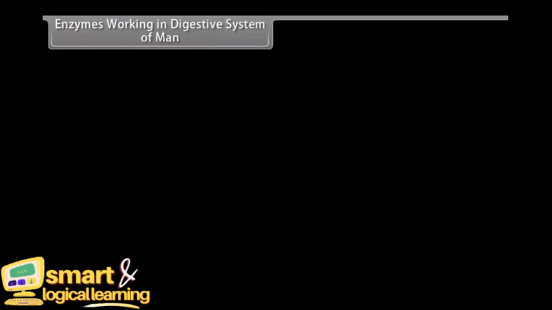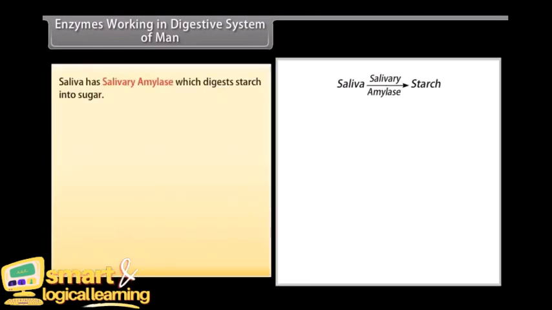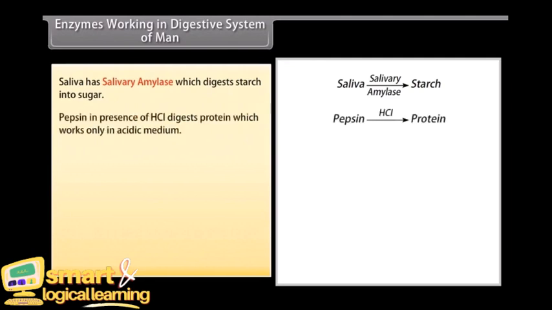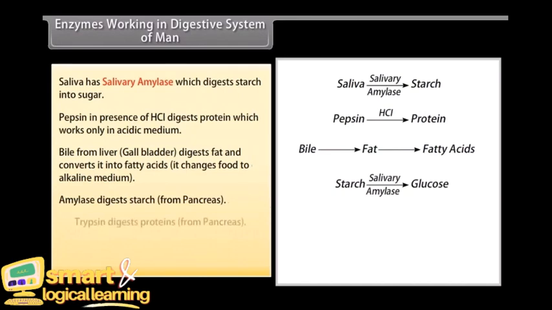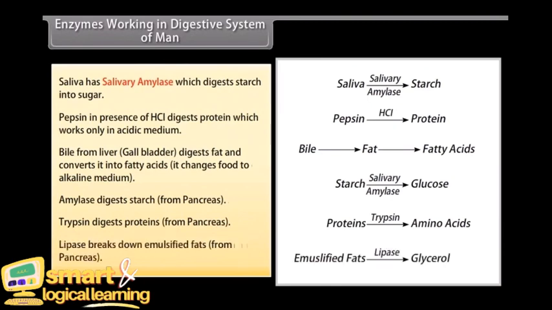Enzymes working in the digestive system of man. Saliva has salivary amylase, which digests starch into sugar. Pepsin in the presence of HCl digests protein, which works only in acidic medium. Bile from the liver, stored in the gallbladder, digests fat and converts it into fatty acids. It changes food to alkaline medium. Amylase from the pancreas digests starch. Trypsin from the pancreas digests proteins. Lipase from the pancreas breaks down emulsified fats.